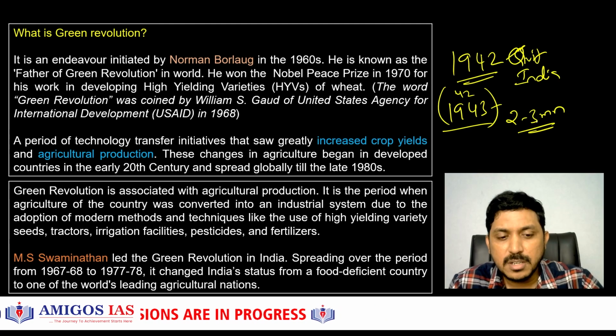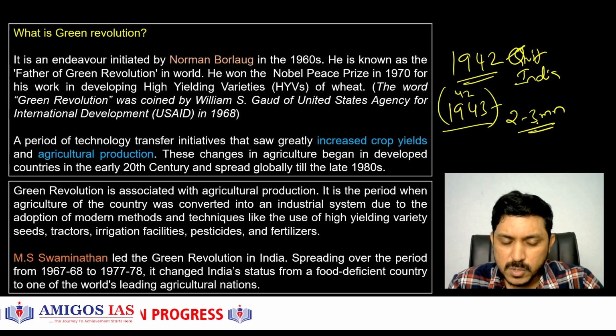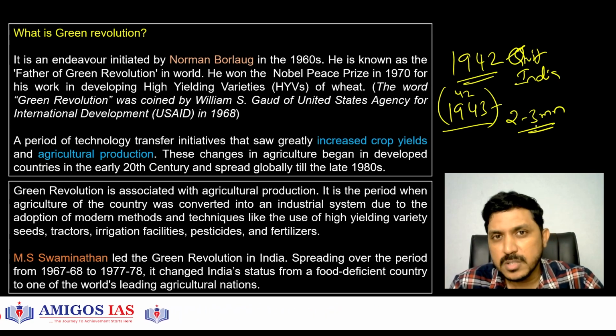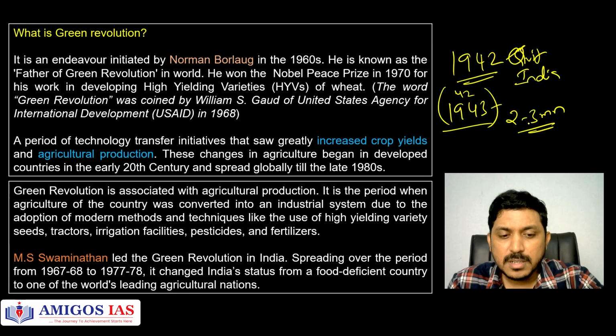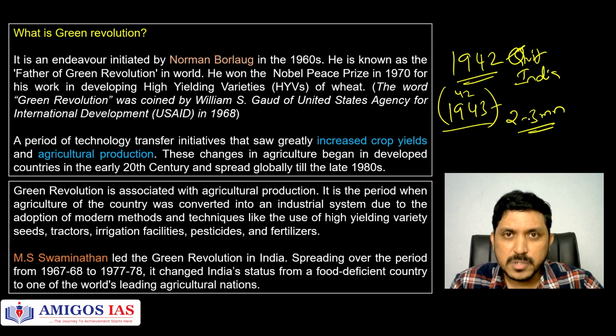Large scale devastation. This famine, of course, was engineered by the British because they were transferring all the grains to the soldiers who were fighting in World War II. So at that time, the entire focus of the country, of course, was on the famine. And MS Swaminathan also got affected by this particular famine, and he felt that instead of joining medical college, let me join an agricultural college, and that is how he got interested in this agriculture field.